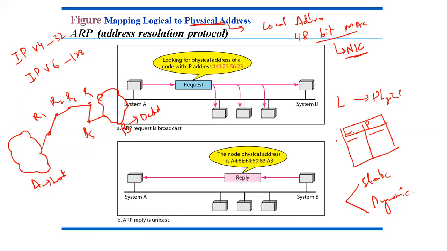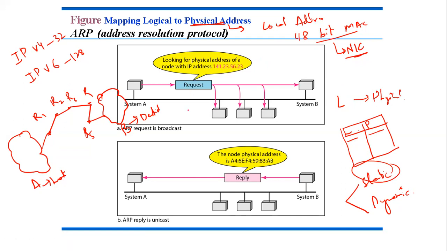But what is the problem with this kind of mapping, the static mapping? A machine can change its network interface card, that is, it can change its NIC, resulting in a new physical address. So if it is changing the NIC, it will get a new MAC address, right? And in some LANs, the physical address changes every time the computer is turned on. In some earlier systems, this was the case.